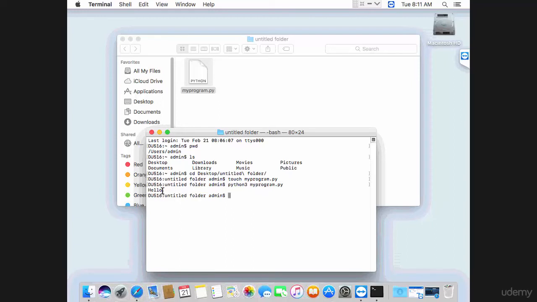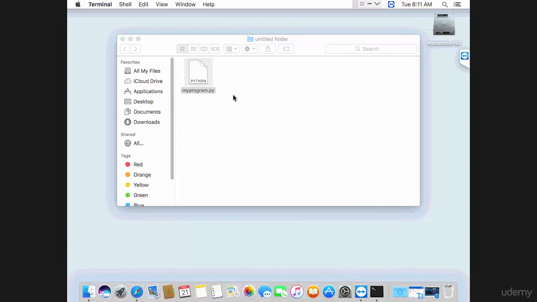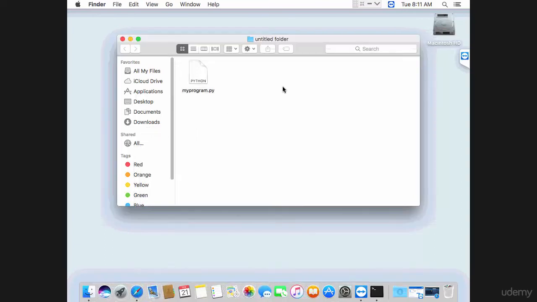And yeah, that's how you create and execute a program on Mac. Similarly, you can go ahead and create other Python programs in here, just as we did with myprogram.py. I can also show you a quick way to actually open the terminal in this current directory without having to do cd and write the path name.